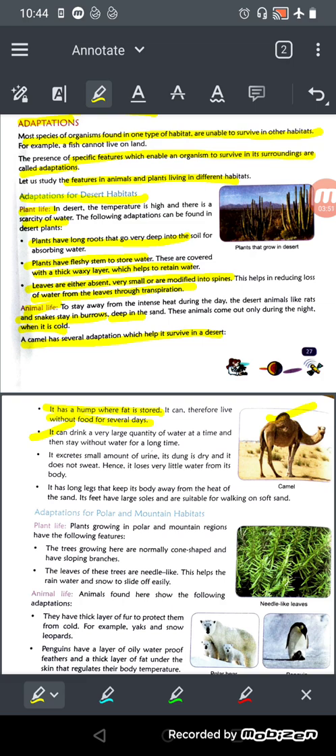It excretes a very small amount of urine. You know why? Because its tongue is dry and it does not sweat. Hence, it loses very little water from its body. And it has long legs that keep its body away from the heat of the sand, and its feet have large soles and are suitable for walking on soft sand. They have very soft soles. For what? So that they can walk easily on the sand.